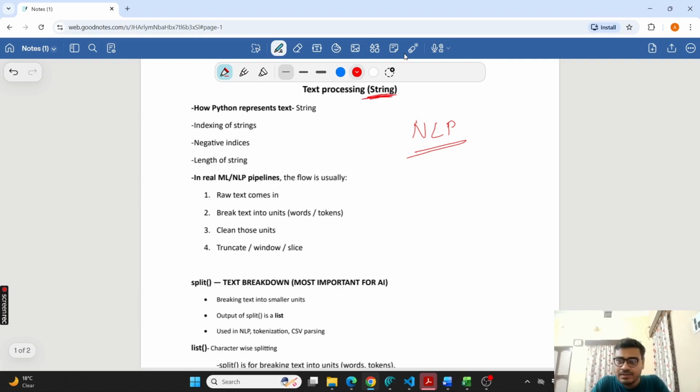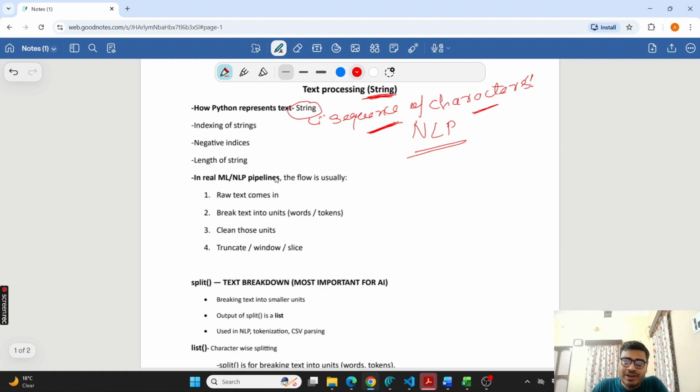Text in Python is called a string. A string is nothing but a sequence of characters enclosed by inverted commas. That is basically the data type. We have discussed string in the last video also in data types. Now, first of all, let us talk about string, and then we will talk about the operations we do on the string or the text.